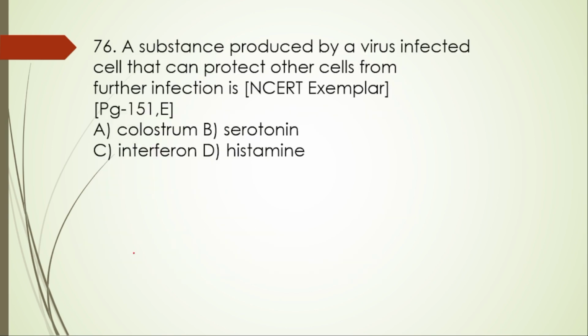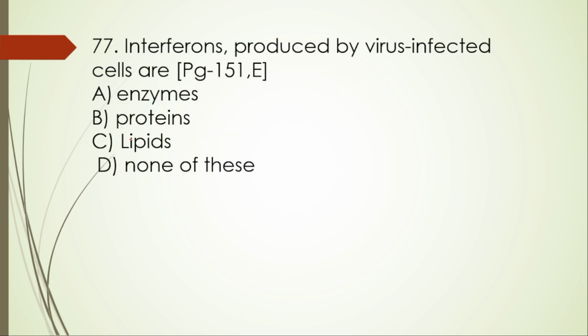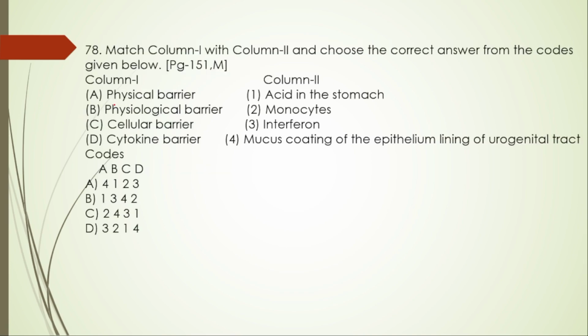76th one. A substance produced by a virus infected cell that can protect other cells from further infection is interferon. 77th one. Interferons produced by virus infected cells are enzymes, proteins, lipids, none of this. So here the right option is B, proteins.